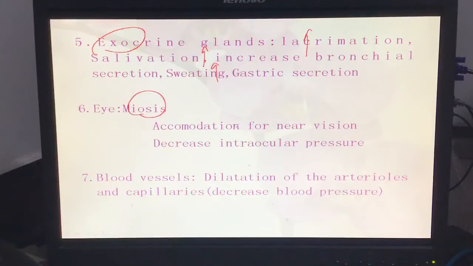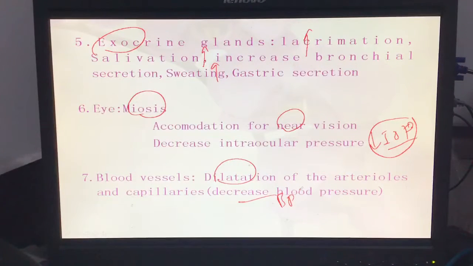What happens inside the eye? Accommodation for near vision is better, but intraocular pressure decreases. Reducing intraocular pressure is a very important use of these drugs. Later I will explain that these drugs are very effective in one disease condition known as glaucoma. There is blood vessel dilation, decreased blood pressure, and decreased heart rate. This is just a brief summary of what these drugs are doing to the body.